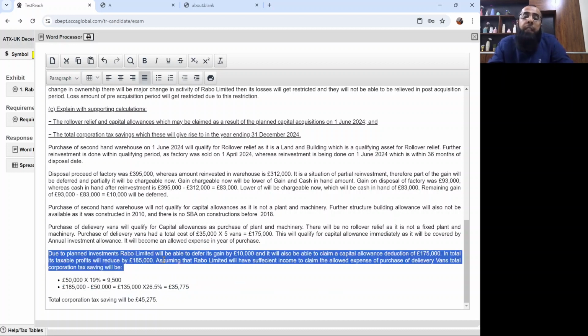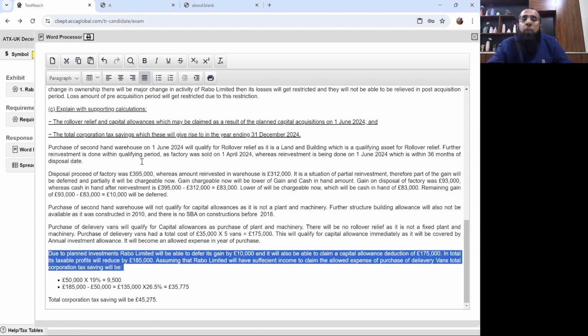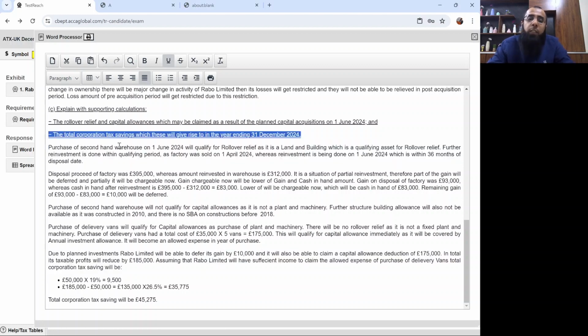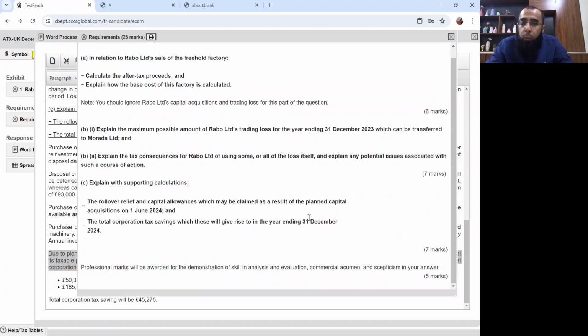Now, if someone wouldn't have written this assumption and had only claimed the relief on the available income and gains, that would also be acceptable. But the better approach was to write the total saving. That's why we wrote that, assuming sufficient income will be available, this will be the relief amount. Now, if you look at it, we are done with the question.